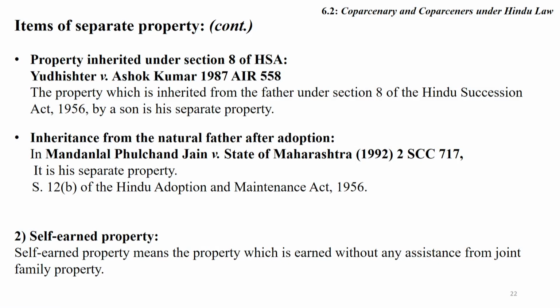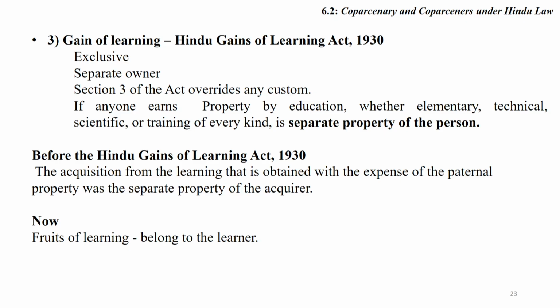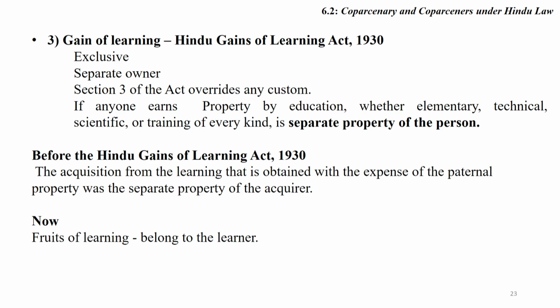Self-earned property is generally also considered as self-acquired property, separate property. Now gains of learning. Friends, under the classical Hindu law, if you learn certain knowledge and family spent money on you, then your earning is not your earning. You are bound to contribute in joint Hindu family. This rule was amended in the year 1930 when British Parliament passed an act, Hindu Gains of Learning Act. Now Hindu Gains of Learning Act 1930,